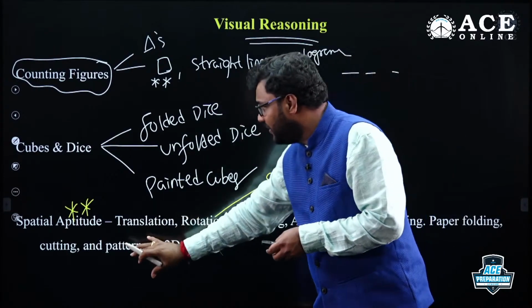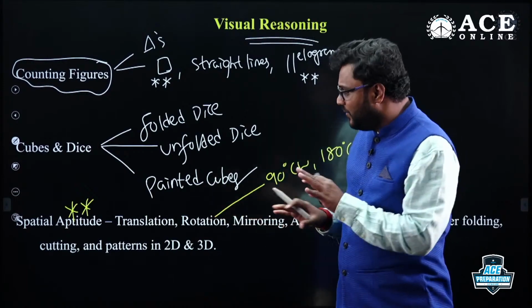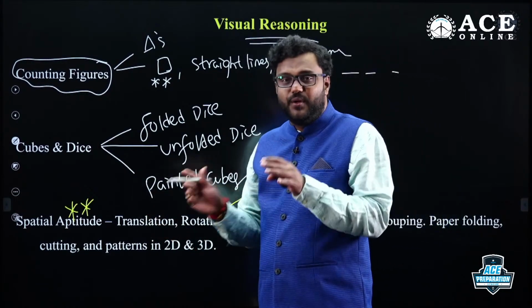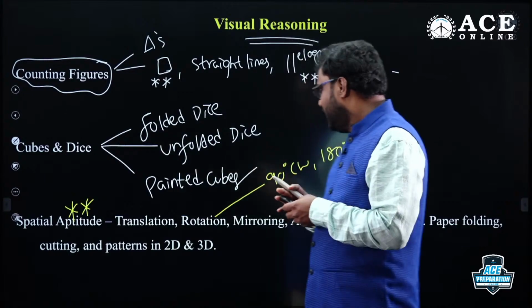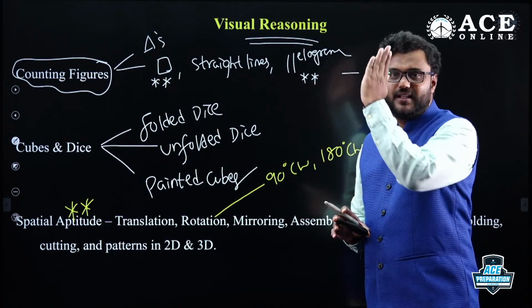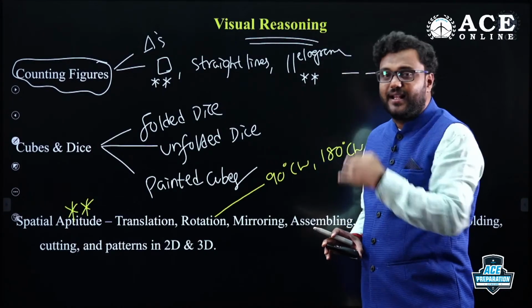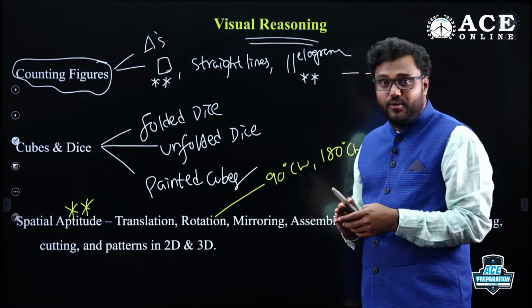Suppose it is at the bottom, it may go up. The shape won't change, the area won't change. Only it is moving from one area to another. Whereas in rotation, the orientation will change. You are rotating: when it is vertical, it may become horizontal. It may be like a diagonal, slant line. The shape's orientation will change when you do rotation.